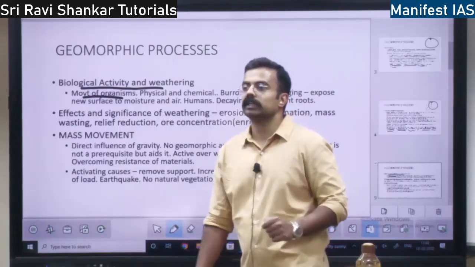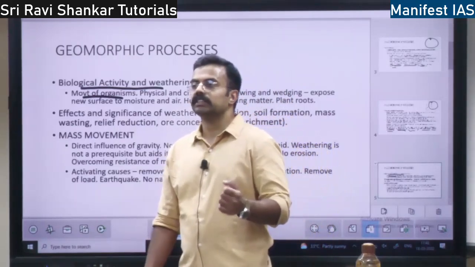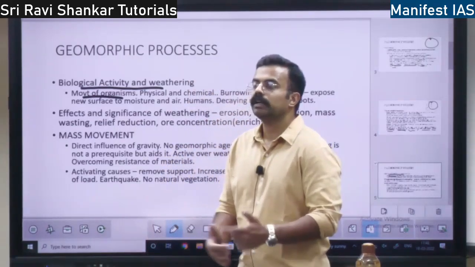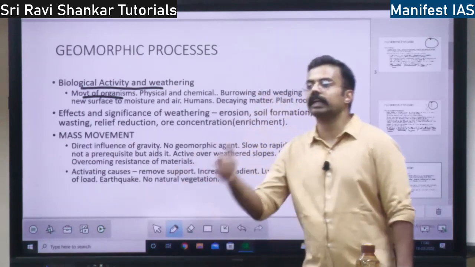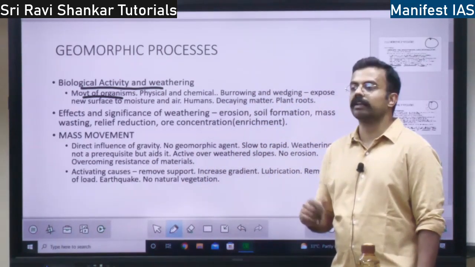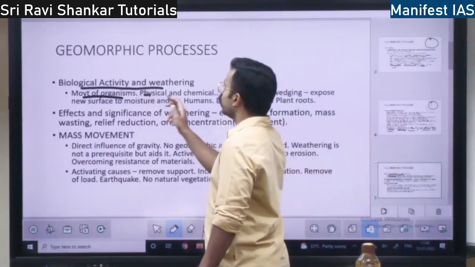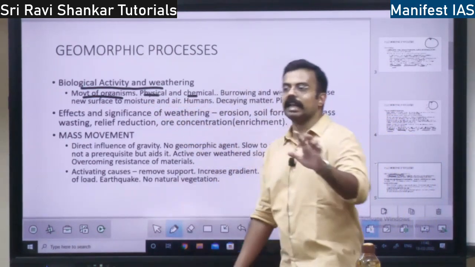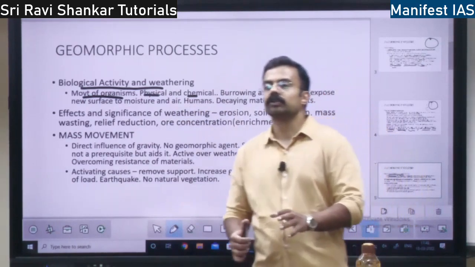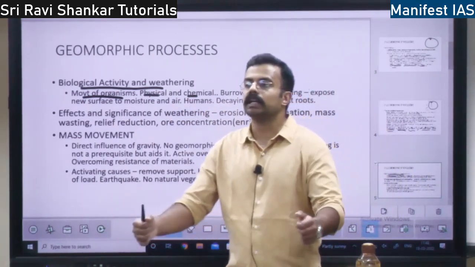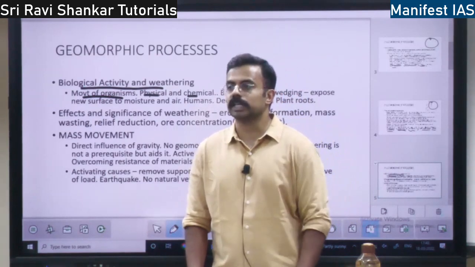Your earthworms, rabbits, rats, rodents, all these will frequently change the surface of the earth. They will be frequently moving in and out, right? So biological activity is both physical and chemical. A root of a plant opening the soil is a physical process.